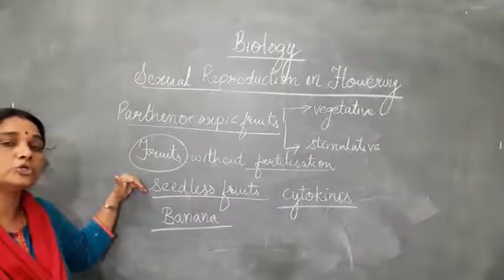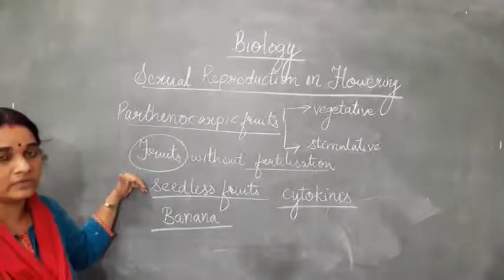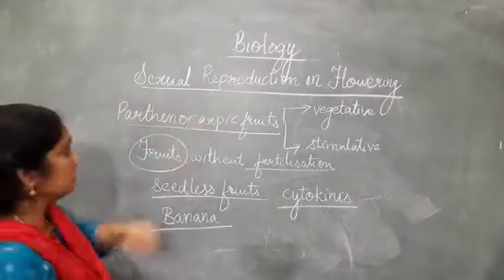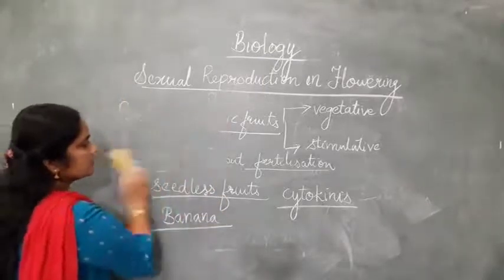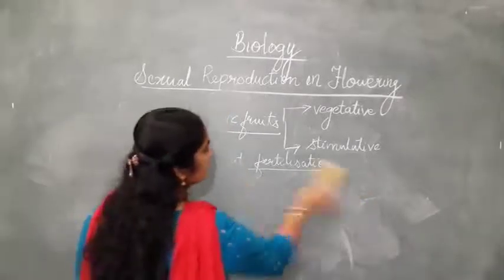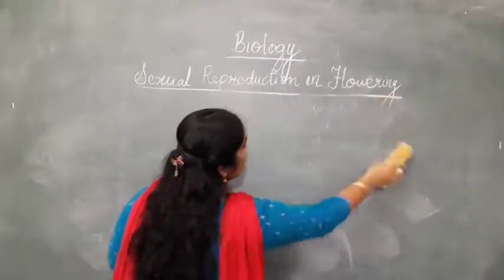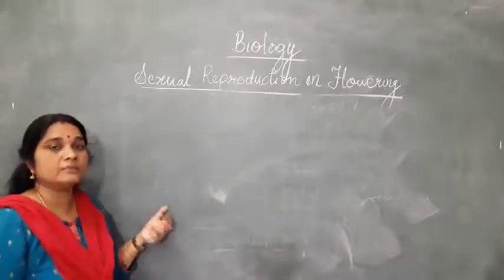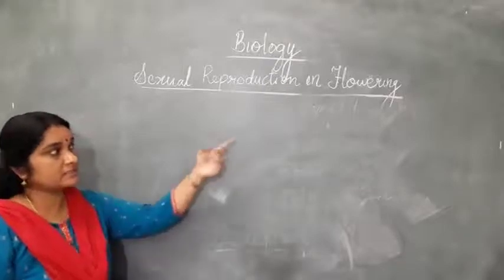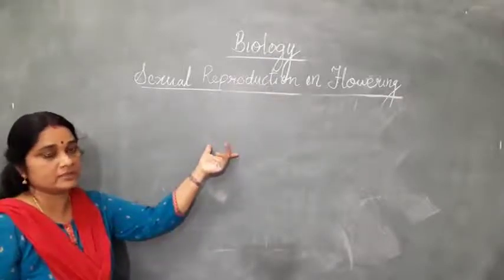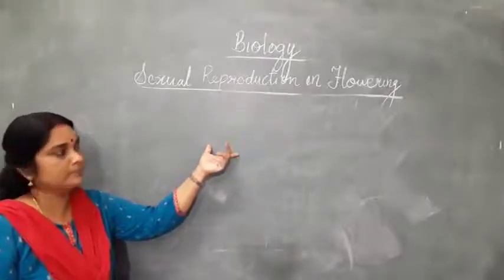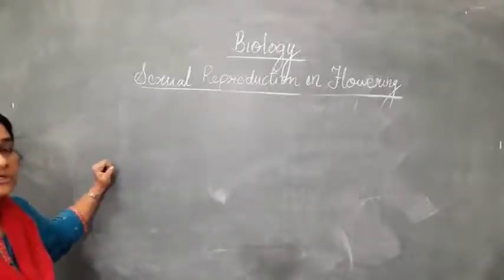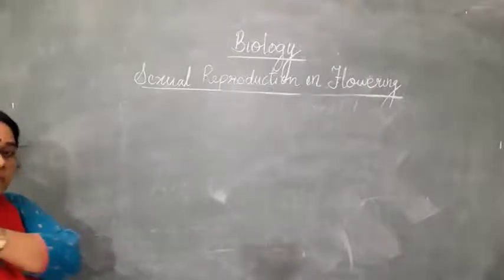Now let's study two other reproductive mechanisms which plants adopt other than sexual reproduction. One is parthenocarpy, that is, seedless fruit. Fruit is formed without fertilization. A more common example is banana. Grapes and watermelon are also formed like that. Pear is an example of vegetative parthenocarpy, where the stimulating pollination is not required. In grapes and others, gibberellin, a growth hormone, is injected into the fruits for developing them into seedless fruit.